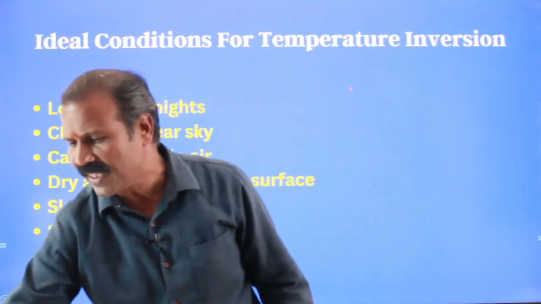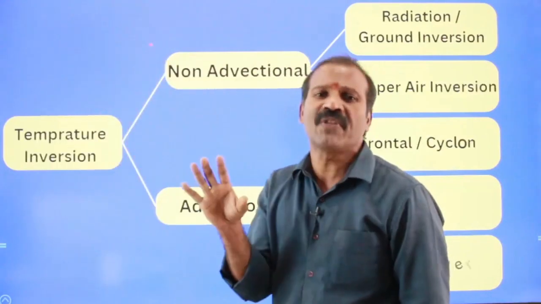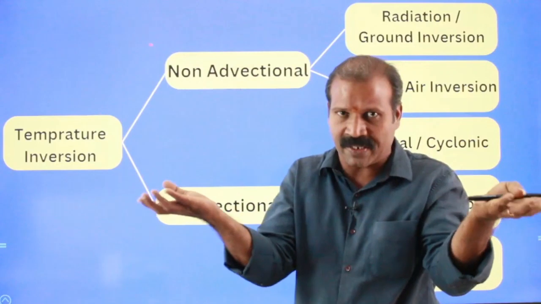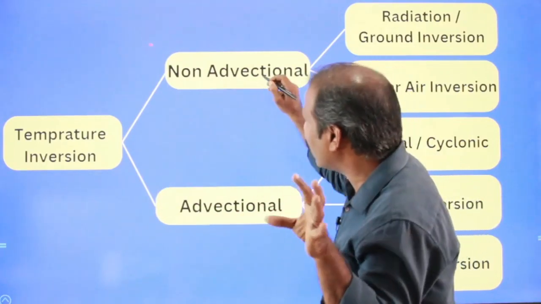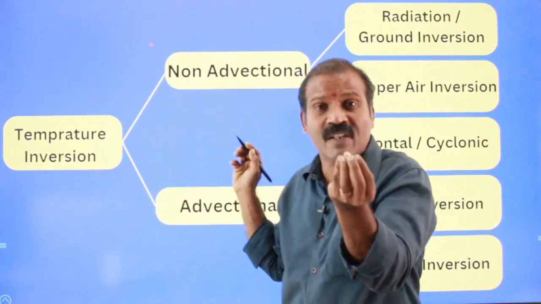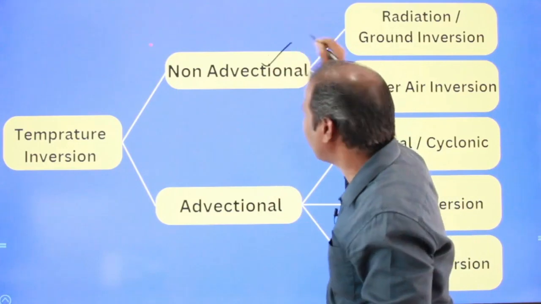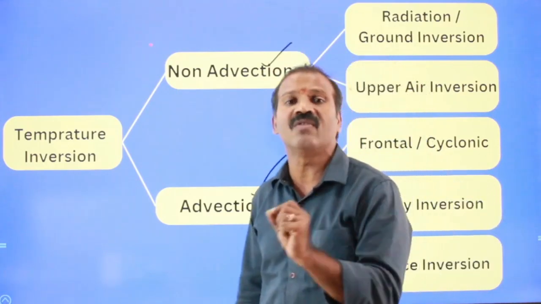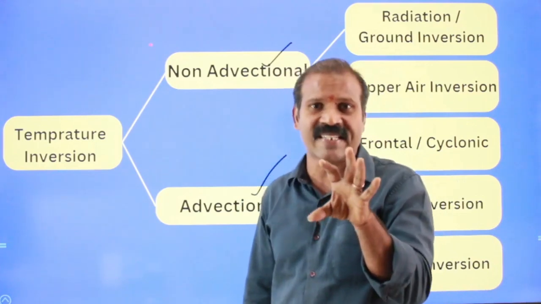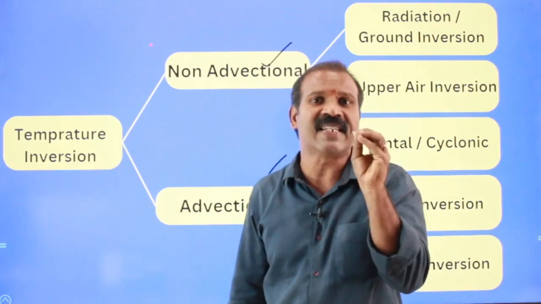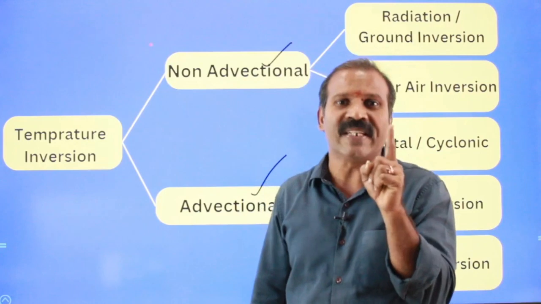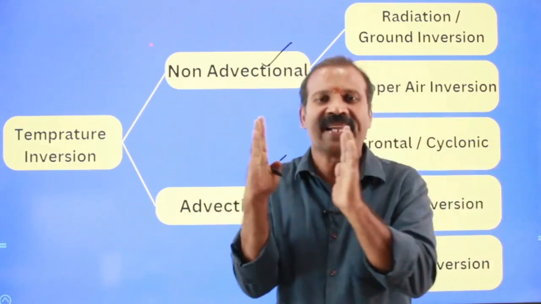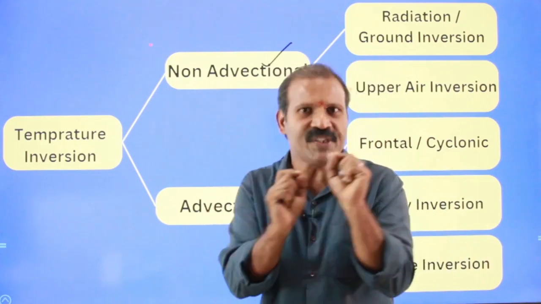So then we can talk about the various types of inversion that any atmosphere can exhibit. One type of thermal inversion is called non-advectional inversion, and another type is called advectional inversion. Advection is a method through which heat is transmitted horizontally from one region to another.